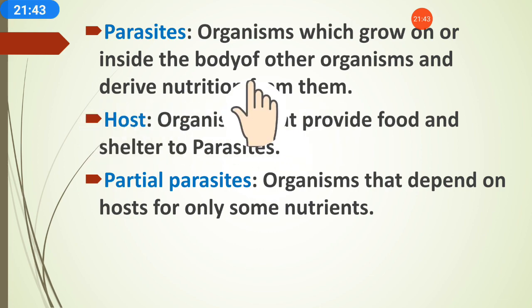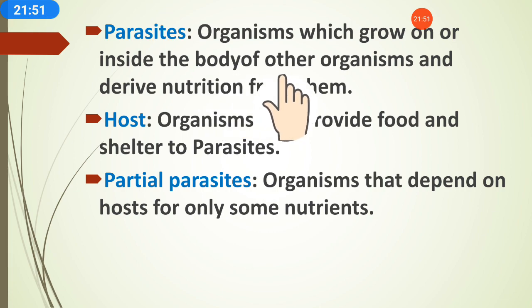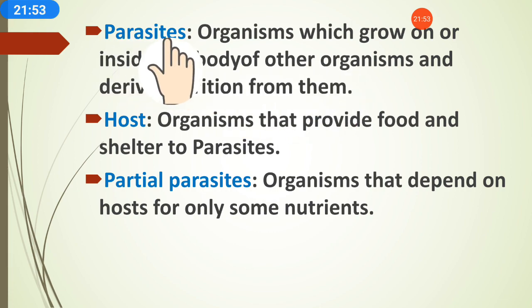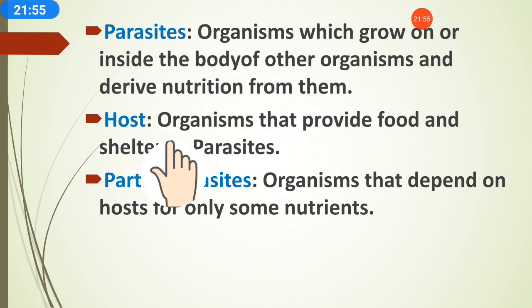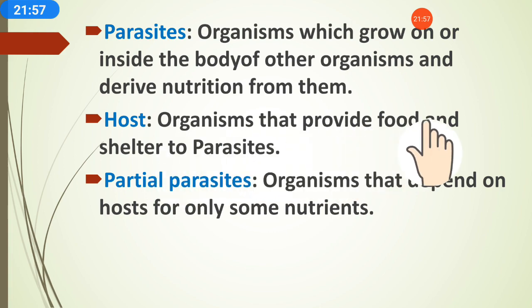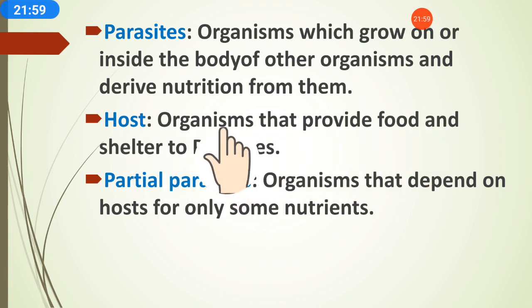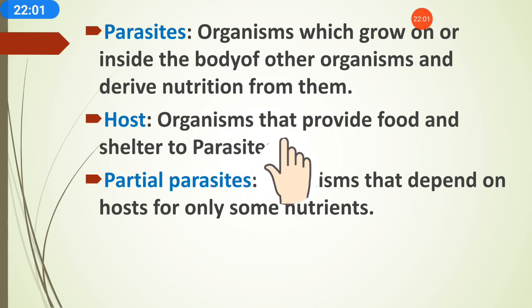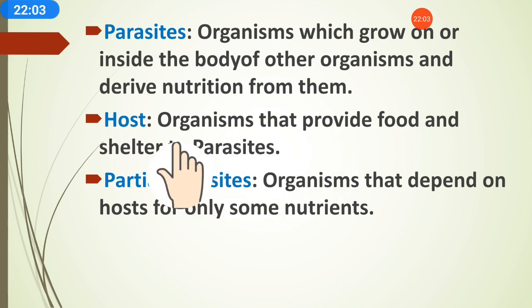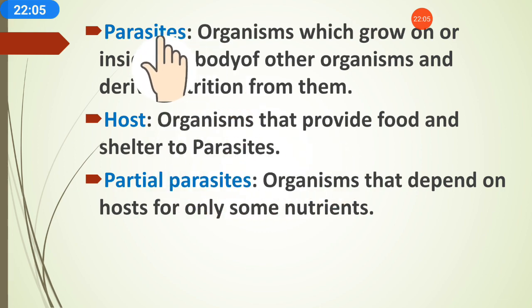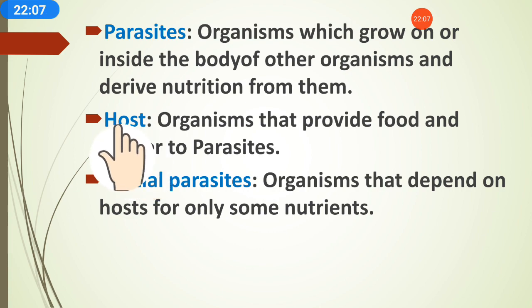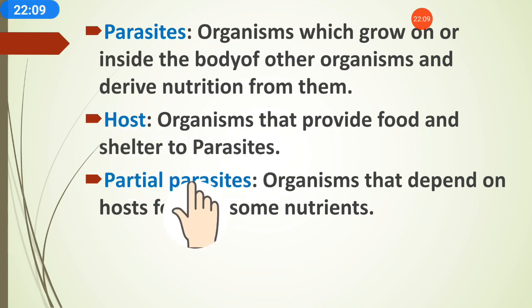They depend for their food and nutrition on the living organism, and they take food and shelter from other organisms. That's why they are called parasites. Hosts are those organisms that provide food and shelter to the parasite, and parasites live under or in the host organisms.